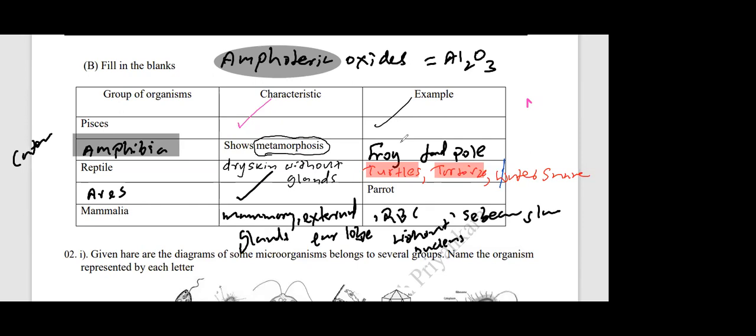Phylum Nematoda includes tapeworm, whipworm, pinworm, hookworm, right? They all come under phylum Nematoda, even Filaria. So most of them are parasites. They attach to the intestine.